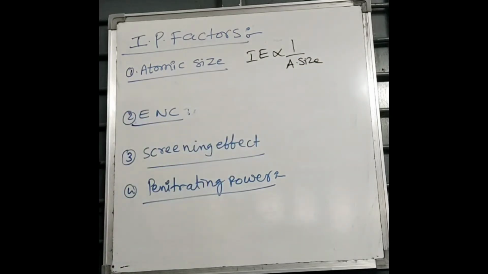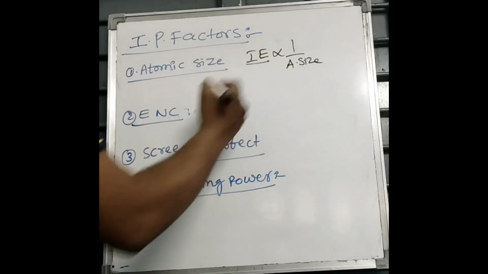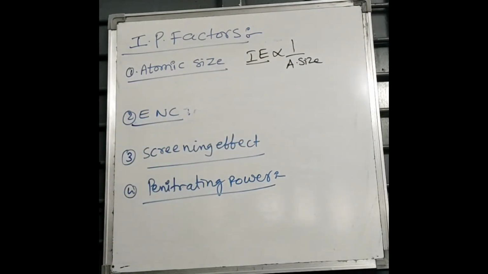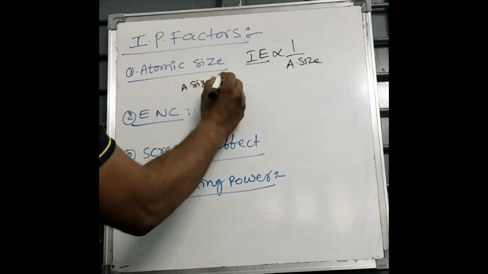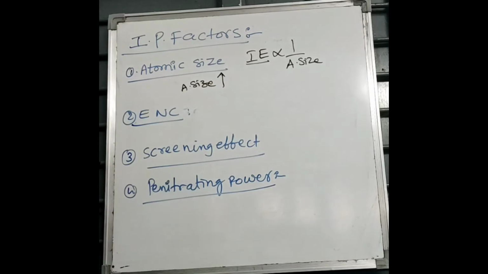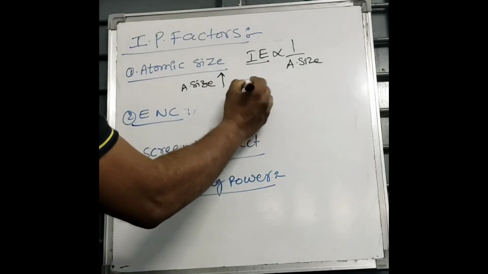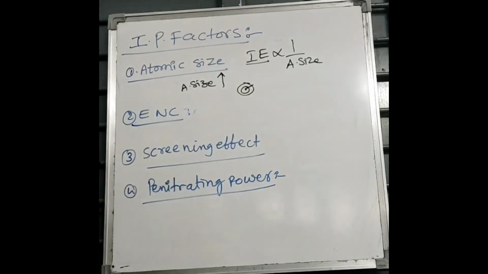This indicates that ionization energy is more for an atom of less atomic size. Ionization energy is less for a larger-sized atom. So when atomic size increases, the distance between the nucleus and the valence electron, or outermost electron, increases, and attraction decreases.